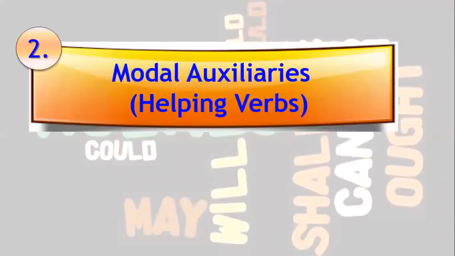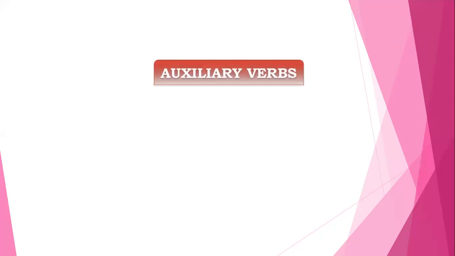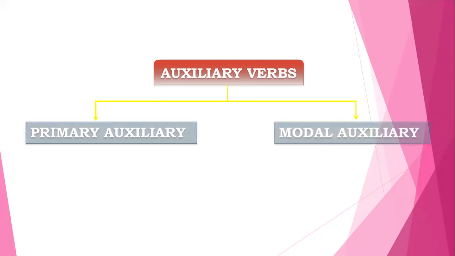Now let's move on to the second part, that is modal auxiliaries. Now, what is a modal auxiliary? The word auxiliary or auxilium means help. Hence, modal auxiliaries are helping verbs. Now, whom do they help? Modal auxiliaries always help another verb, that is the main verb or the main action. So here we categorize the auxiliary verbs into two parts, that is primary auxiliaries and modal auxiliaries.